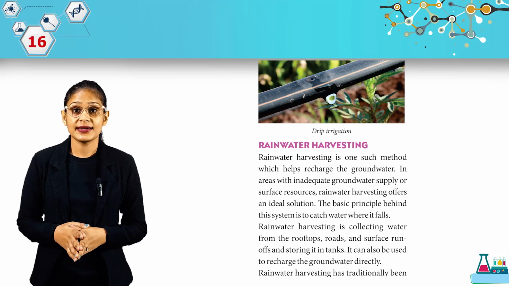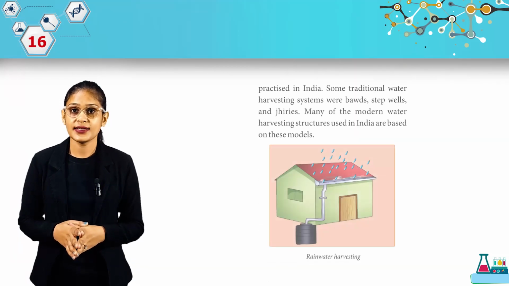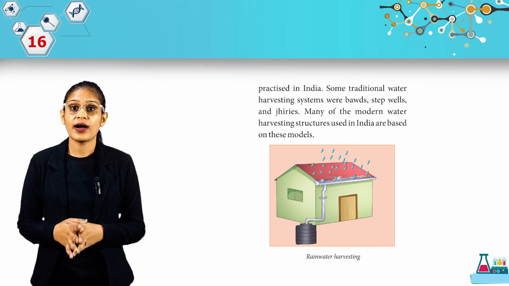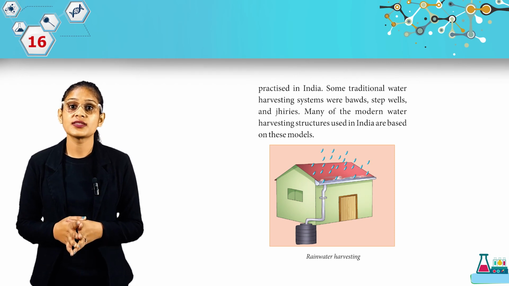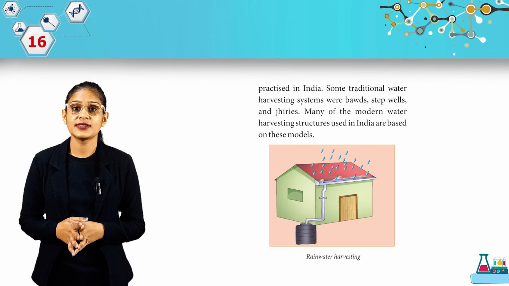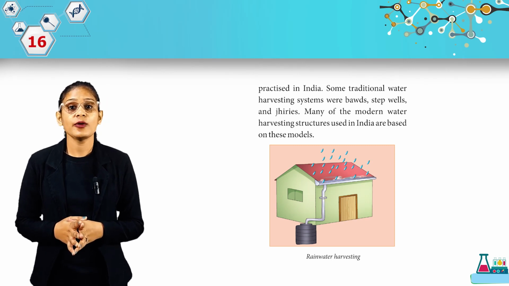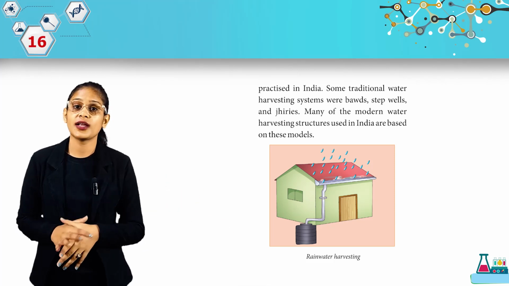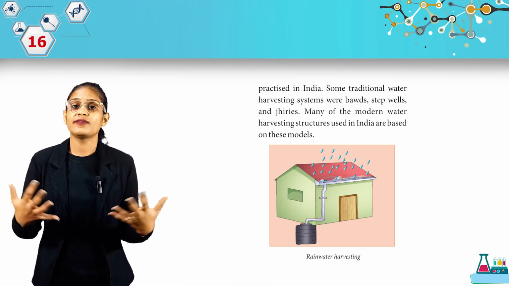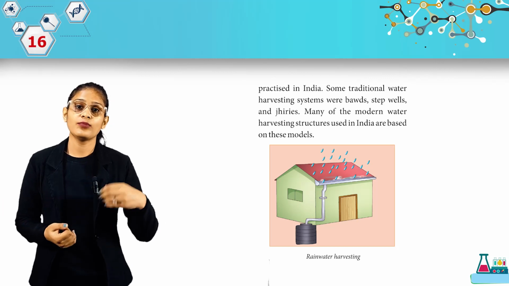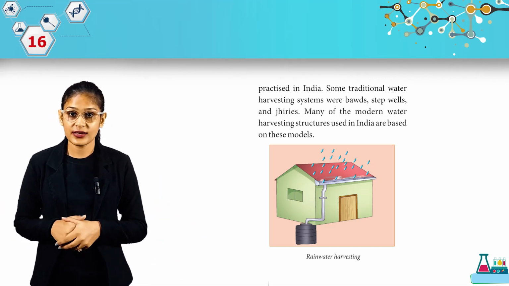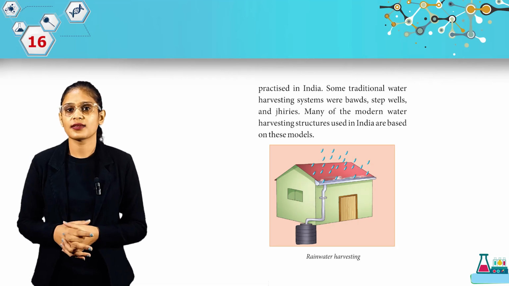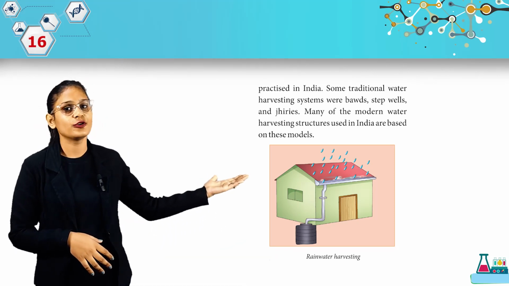Rainwater harvesting has traditionally been practiced in India. Some traditional water harvesting systems were bawdis, step wells and johads. Many of the modern water harvesting structures used in India are based on these models. So students, क्या है कि इंडिया में बहुत पहले से रेन वाटर हार्वेस्टिंग होती है. रेन वाटर को कलेक्ट करके हम या तो डायरेक्टली ग्राउंड वाटर का लेवल इंक्रीज कर सकते हैं या हम उसको कलेक्ट करके बाद में फिल्टर करके भी यूज कर सकते हैं. Look at this picture, we have rainwater harvesting.